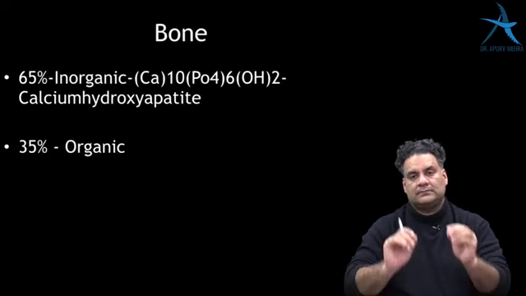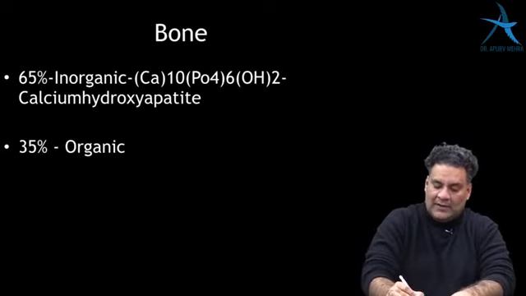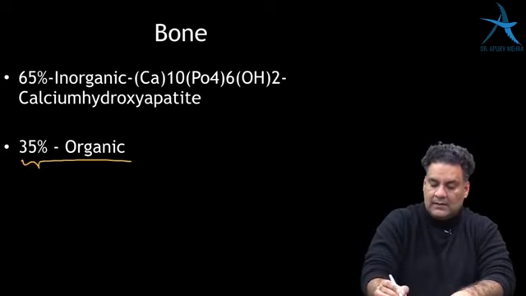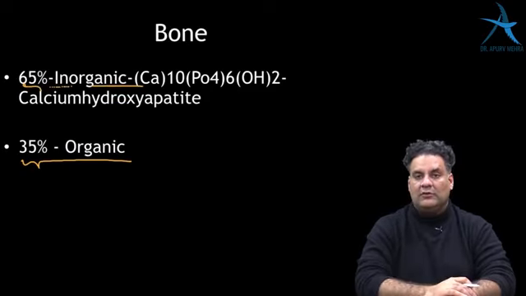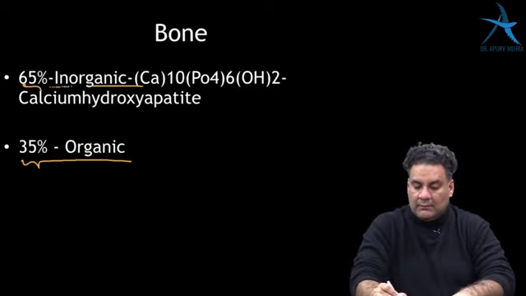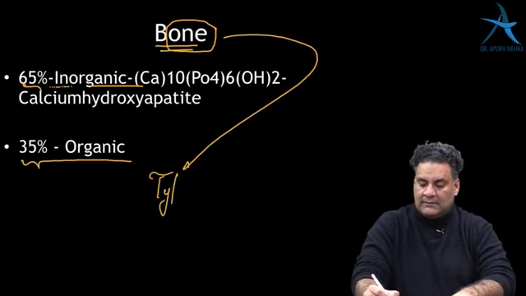Going to next. Our bone has an organic part and an inorganic part. What you must remember is that bone has type 1 collagen.